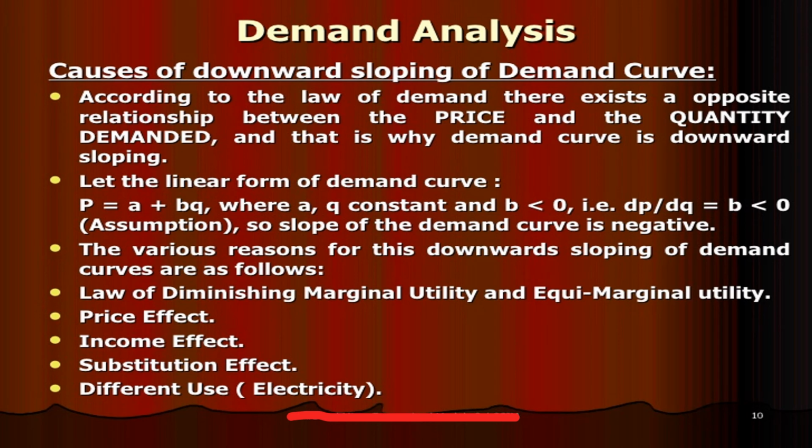So we have to know the causes of the downward slope of the demand curve. Why is the demand curve downward sloping? According to the law of demand, there exists an opposite relationship between the price and the quantity demanded, and that is why the demand curve is downward sloping. And the second one is the assumption.